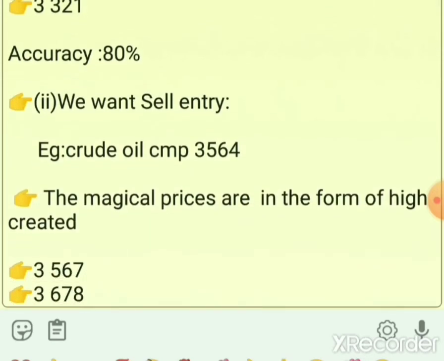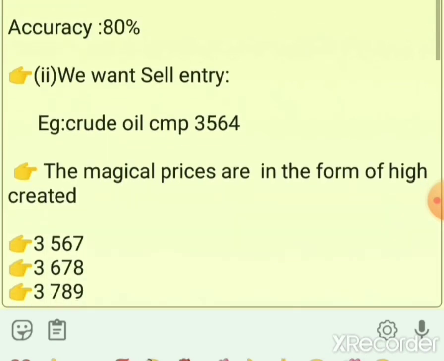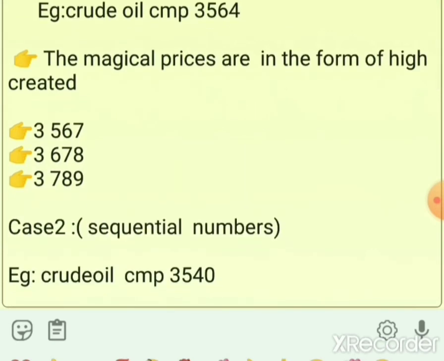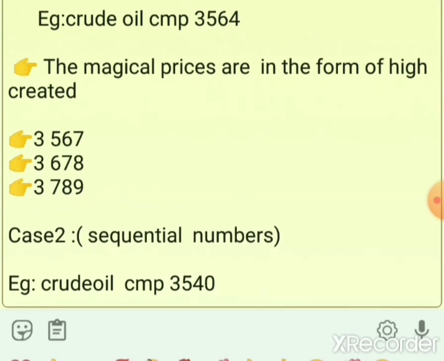Next, we want a sell entry. Example price was 3564, and the matchable prices in the form of high created are 3567, 3678, 3789. Please watch, the last three digits of the numbers form an ascending series, right?